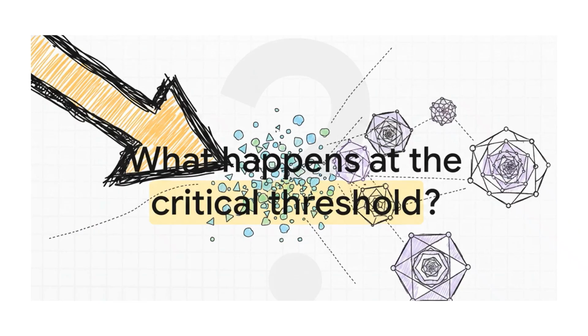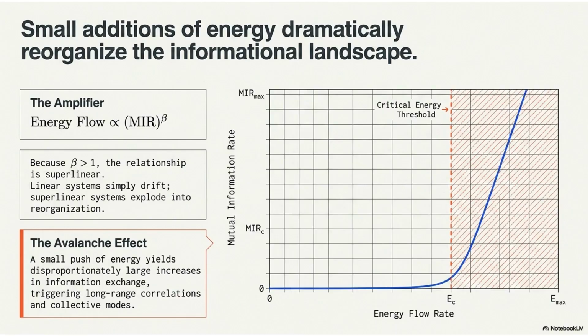So what happens at the critical threshold? The system stops adding change gradually and begins reorganizing suddenly. A small addition of energy can reshape the entire informational landscape. The curve turns sharply upward.